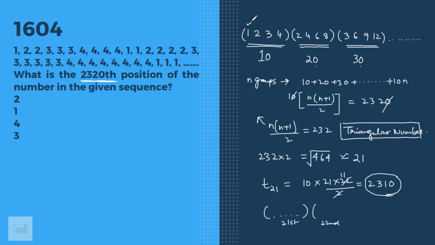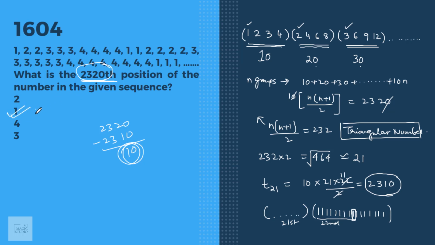In the first group, 1 was taking up 1 position. In the second group, 1 was taking up 2 positions. In the third group, 1 is taking 3 positions. In the 22nd group, 1 will take the first 22 positions. By the end of the 21st group, 2310 positions are used up. We require how many more? 2320 minus 2310, we require 10 more. And 10 more would be 1. So the 2320th position in this given sequence would be 1.